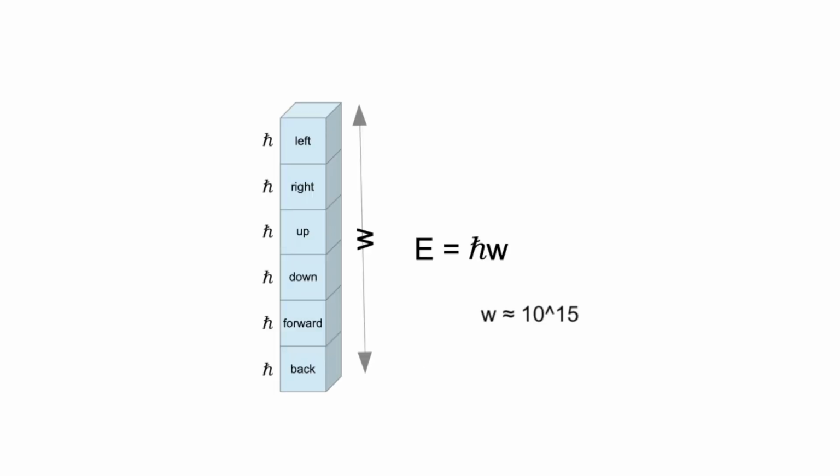In one of my previous videos I've assumed that each elementary particle is actually a discrete machine that consists of discrete pieces. E equals reduced Planck's constant multiplied by W. W according to that assumption is not an angular frequency, but the amount of discrete pieces in particle. Reduced Planck's constant according to that assumption is not quantum of action, but quantum of energy instead. Quantum of energy that causes quantum of action.